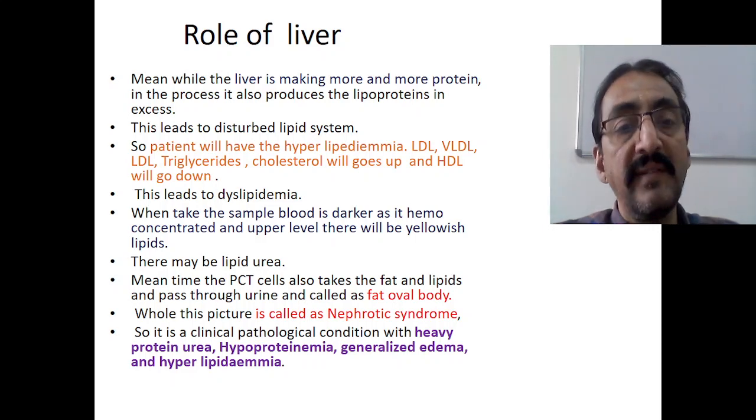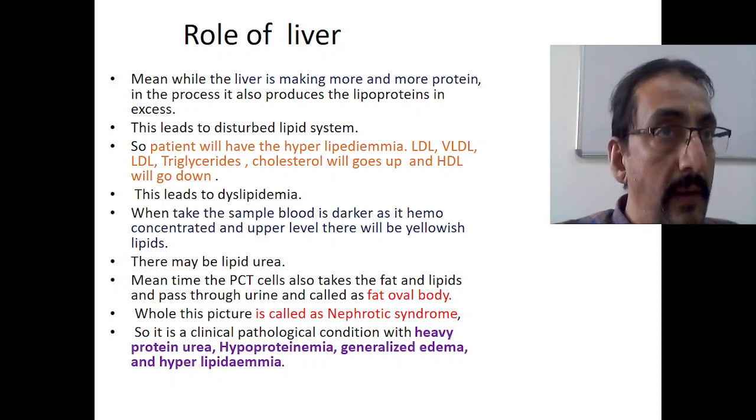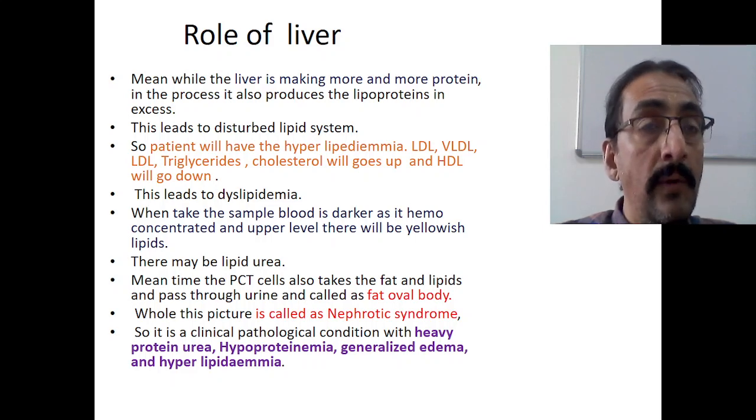When we take the blood sample, it is darker as it is hemoconcentrated, and in the upper level there will be yellowish lipids. So in a patient of nephrotic syndrome, when you collect the blood sample, you can visualize it. The blood will look darker because of hemoconcentration, because of the edema.